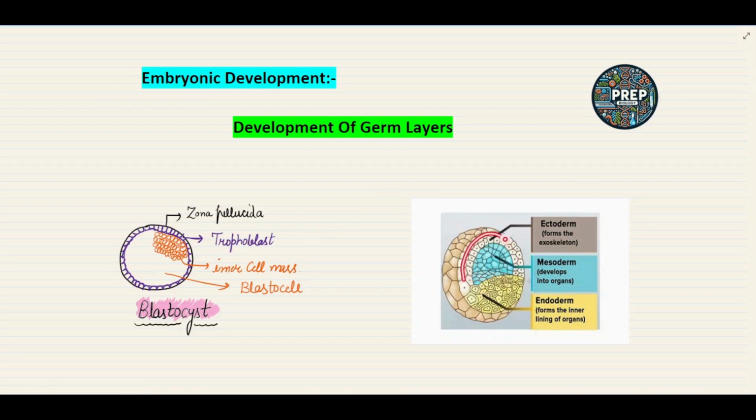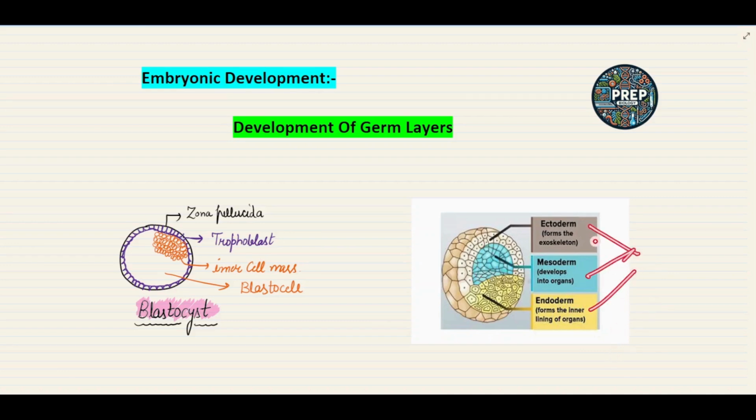Okay, and the innermost layer formed is called the endoderm. After the ectoderm and endoderm are formed, between them the middle layer forms, that is called the mesoderm. So the inner cell mass differentiates itself and forms the outer layer ectoderm, the middle layer mesoderm, and the inner layer, that is the endoderm.